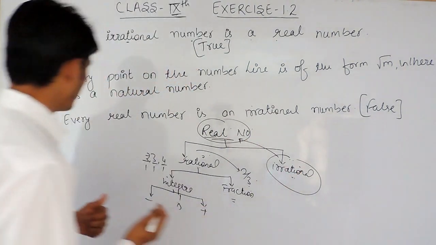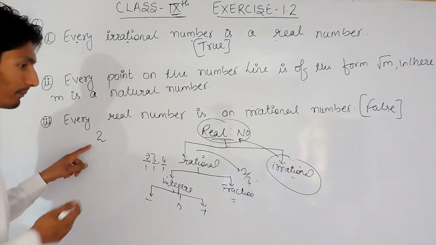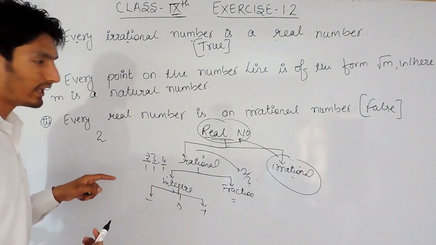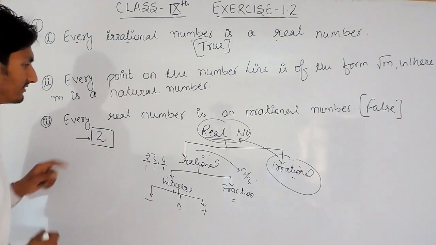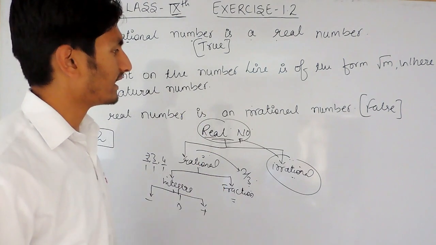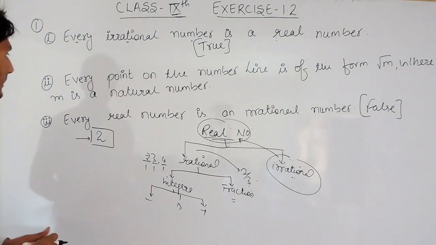For example, obviously 2 is a real number, but 2 is not irrational. So by this we can confirm that this is a false statement.